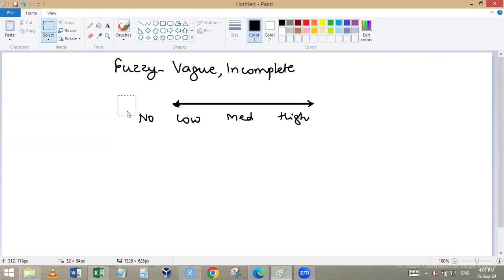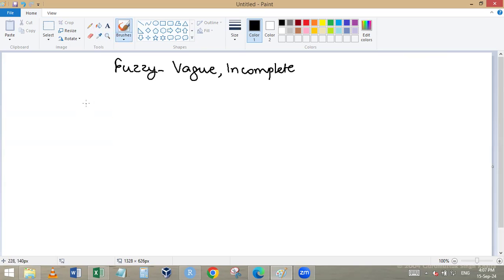What is meant by triangular? Most of the papers have taken a 5-point scale. What is the 5 point? No effect, very low effect, low effect, high effect, and very high effect. And these are called linguistic terms. So we ask the experts for data once again in terms of linguistic terms. Now the DEMATEL part is covered.